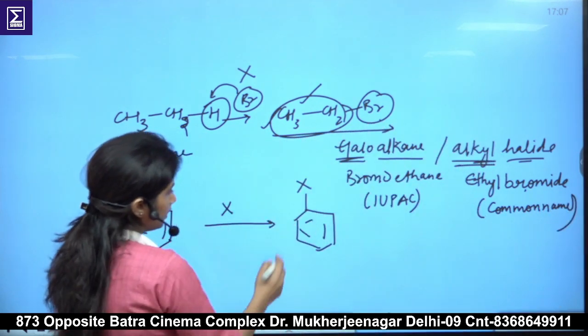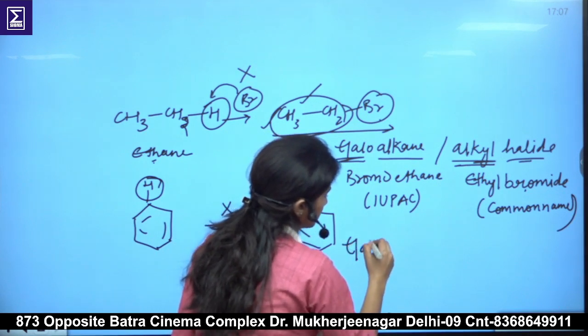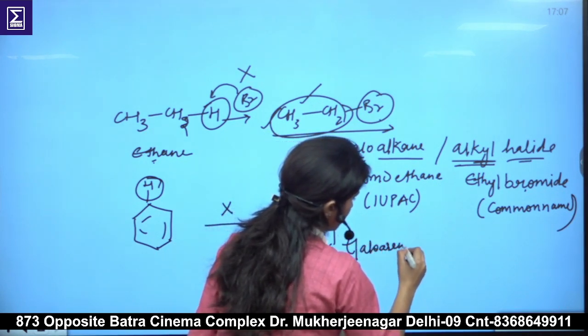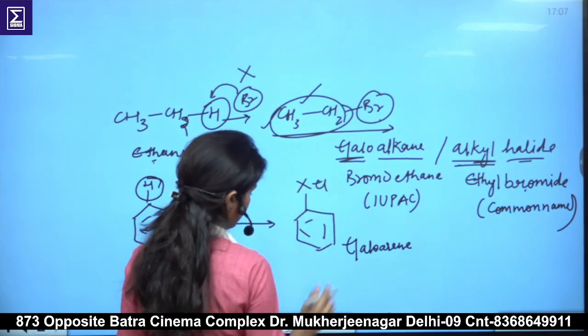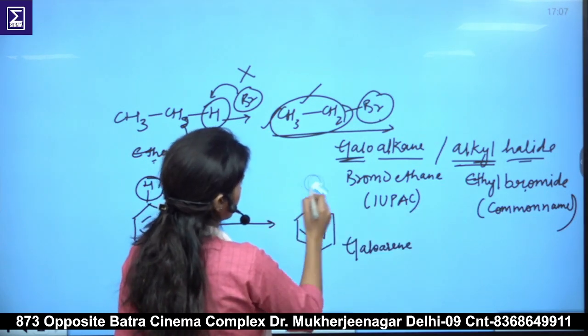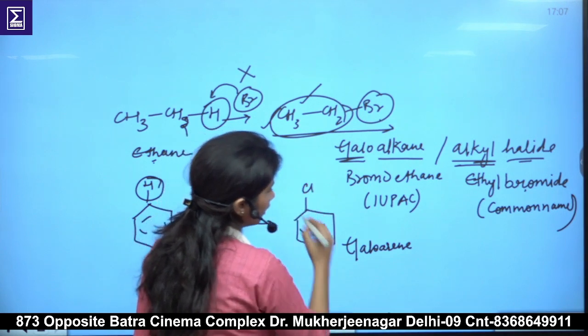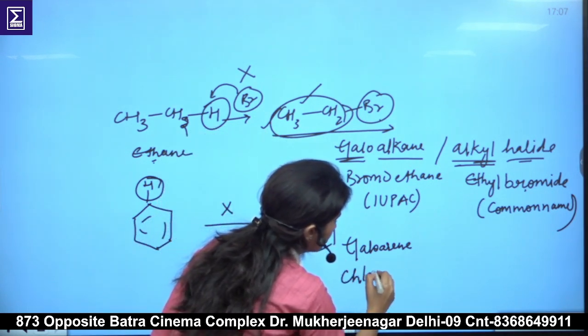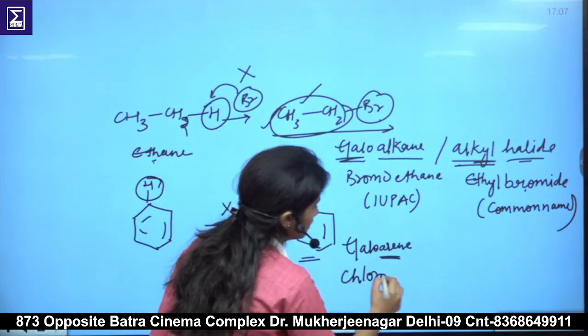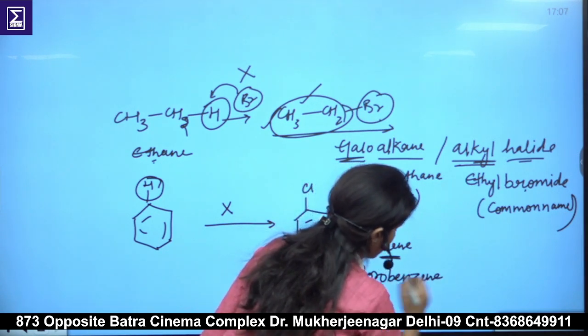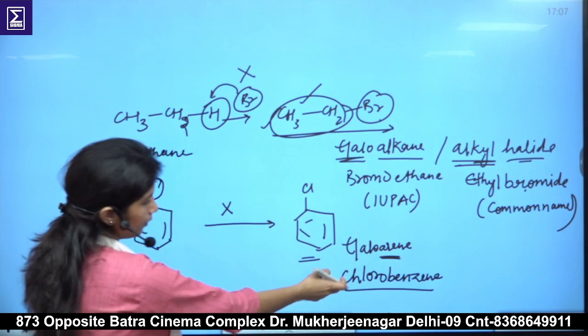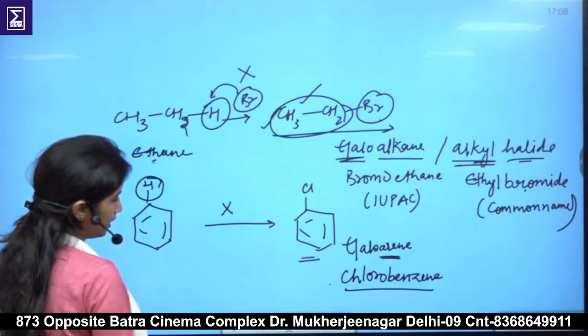When we write it like this, we call it haloarenes. So if we have chlorine here, we call it chloro, and the arene here is benzene, so it is chlorobenzene. And for the common name also we use the same nomenclature in the case of benzene.